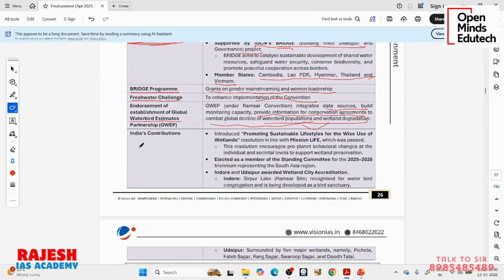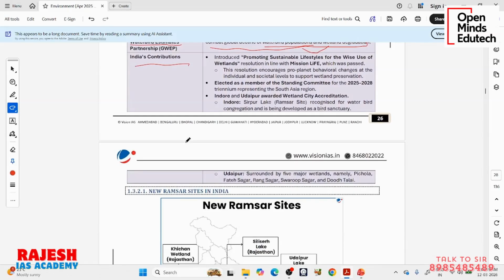India's contribution: what is India's contribution towards these areas, wetland conservation and so on? Promoting sustainable lifestyle for wise use of wetlands, a resolution in the Mission LiFE. The Indian Prime Minister has proposed something called Mission LiFE, which is about how we can make changes in our behavior. Our behavior causes so much damage to the climate and atmosphere, like our usage of plastic and fossil fuels.